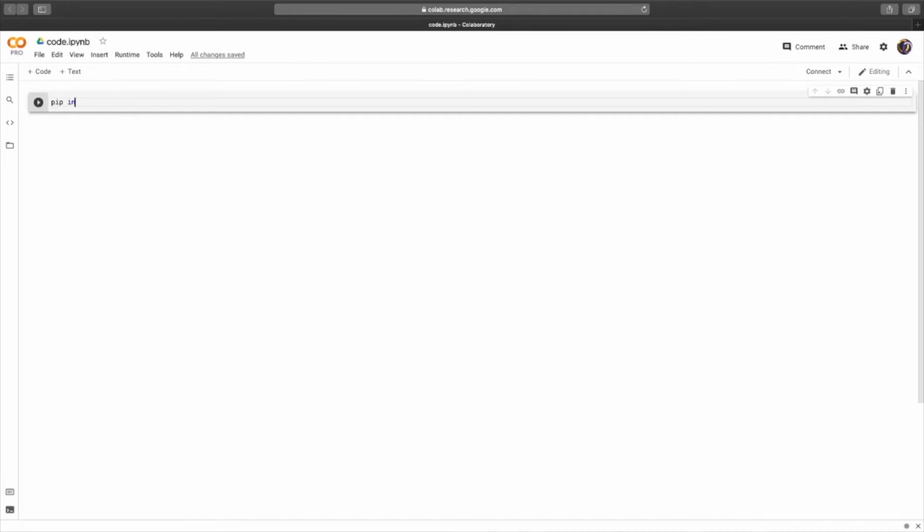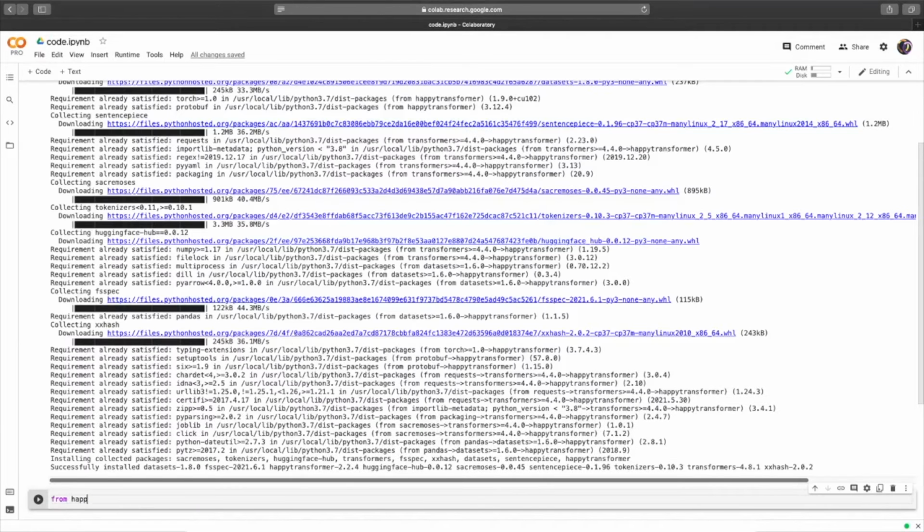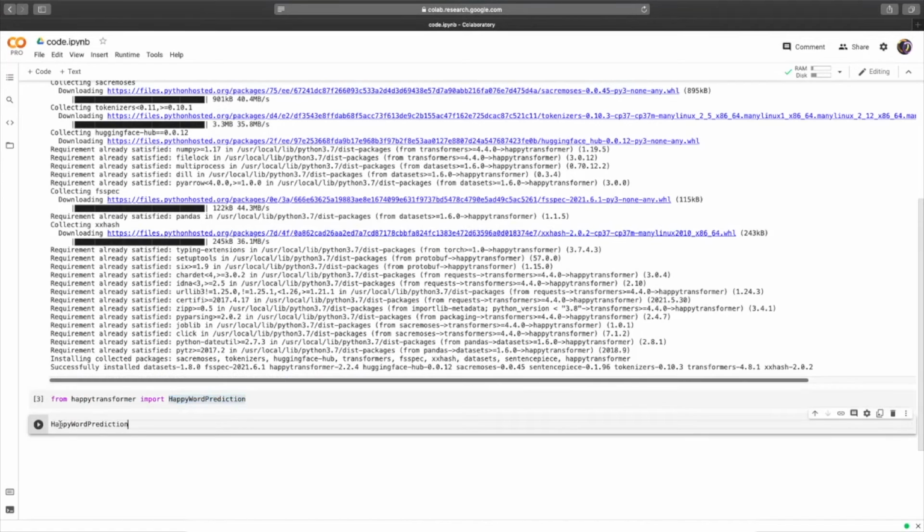First off, we're going to pip install Happy Transformer, which is a Python package I'm the lead maintainer of. Now from Happy Transformer, we're going to import a class called HappyWordPrediction. We will use this class to create an object that will contain the model called BERT base uncased.